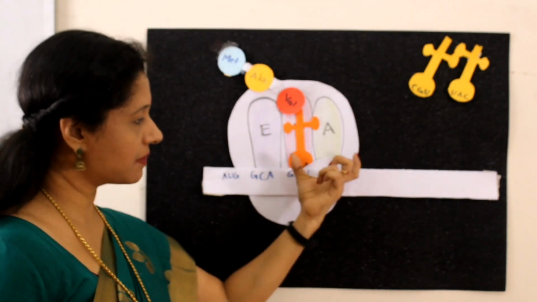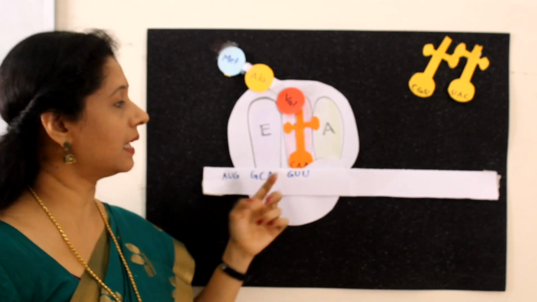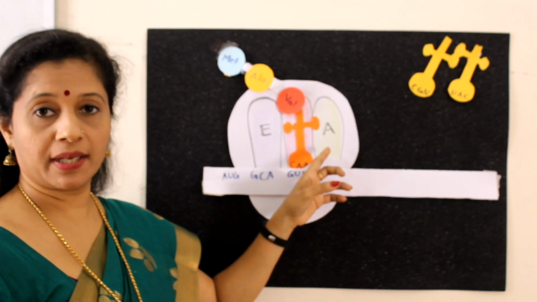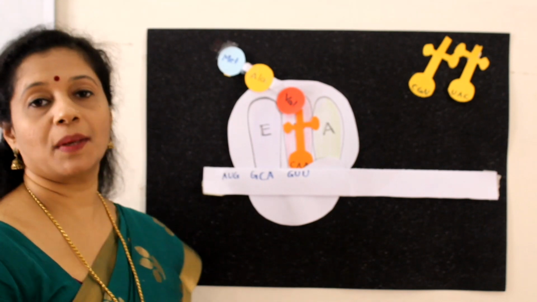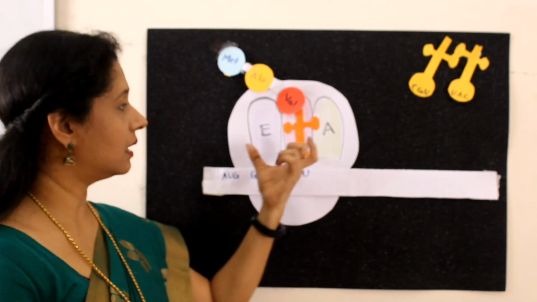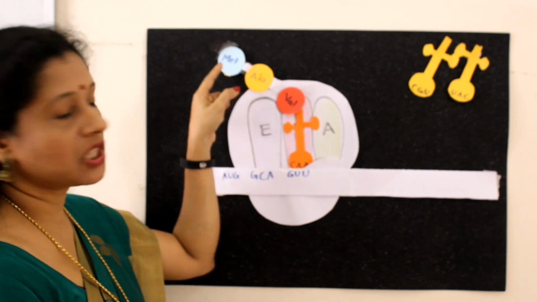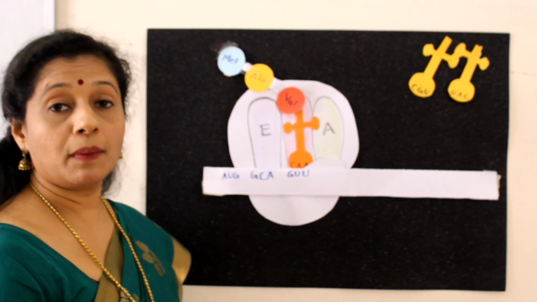As I mentioned, it is pulling the ribosome also along with it. So now this side is vacant. Depending upon the type of amino acid sequence, the next amino acid will come here. So this is how the elongation is happening, and now the polypeptide chain is also elongating. How long will it elongate?